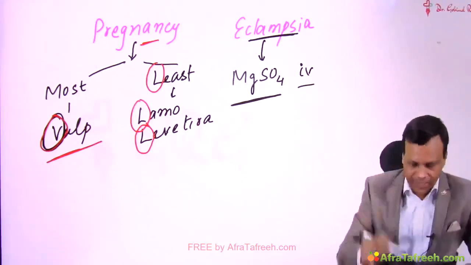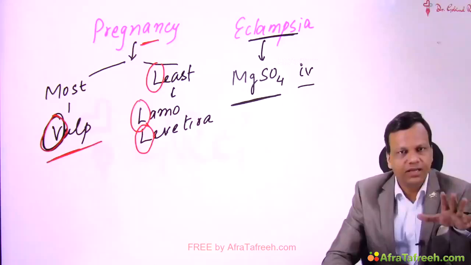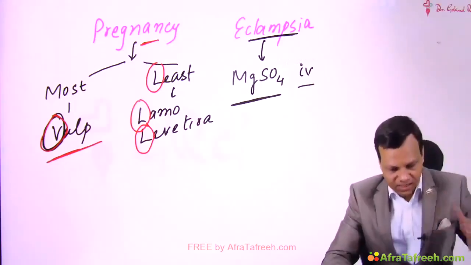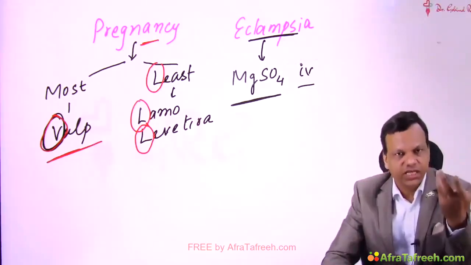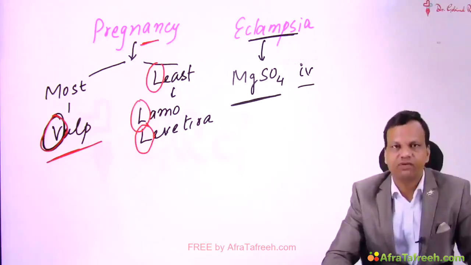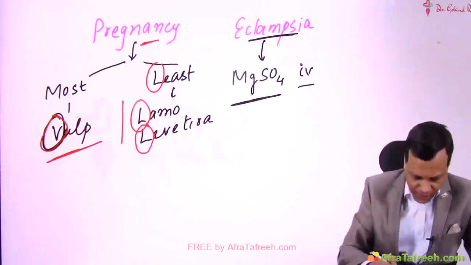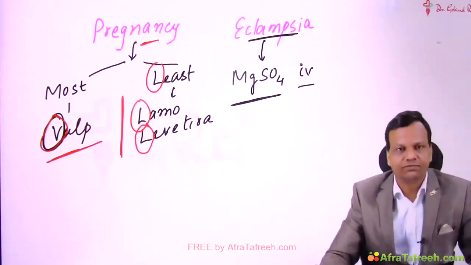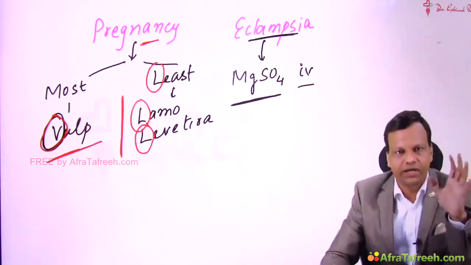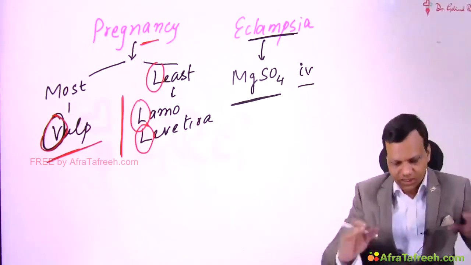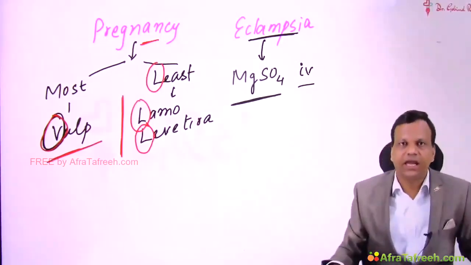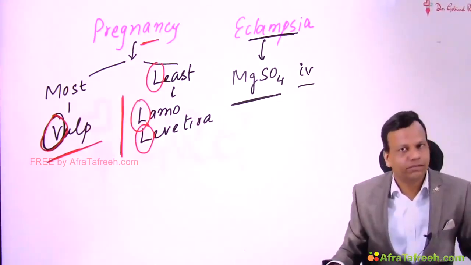Okay? Second question asked: a female is pregnant and the seizure occurs for the first time in pregnancy, so what will be the drug of choice? Obviously, if we want to give a drug for the first time, we will give the safest drug, so that will be lamotrigine or levetiracetam. So lamotrigine or levetiracetam are the drugs of choice for epilepsy in pregnancy. Okay, so these are the important points regarding the anti-epileptic drugs.